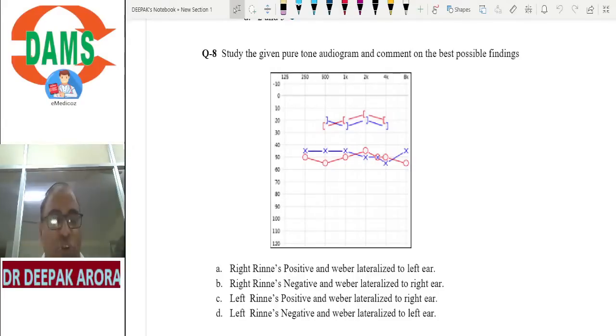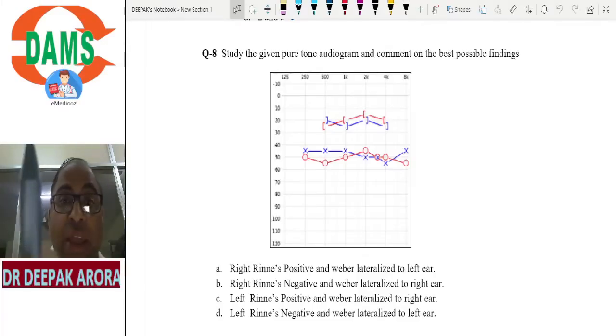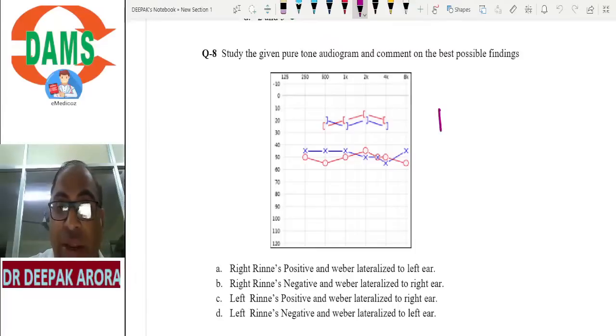Everybody should try to crack this question. I'm giving you the next 45 seconds. Study the given pure tone audiogram. Comment on the best possible diagnosis. Appreciate: one red graph is within 25, one red graph is beyond 25. It means I am showing you an air-bone gap. It means it is right side conductive deafness.